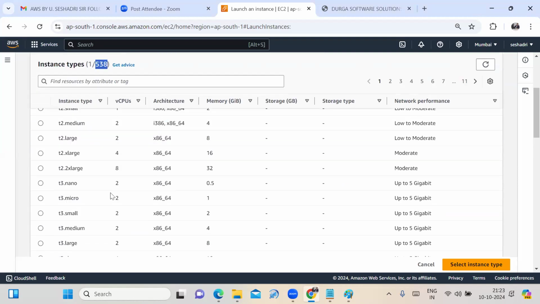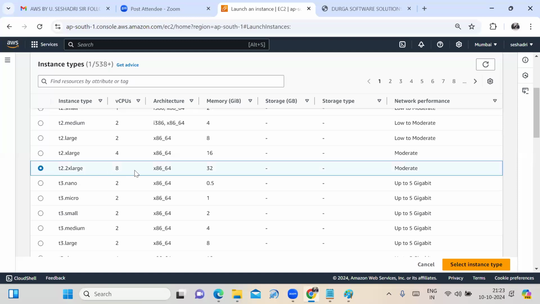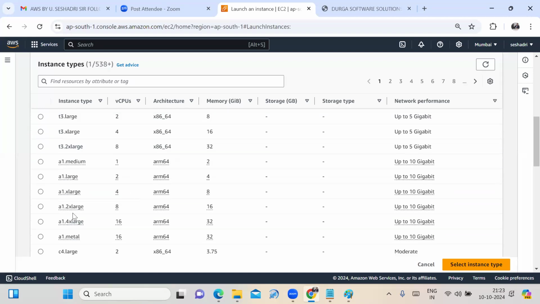Suppose you select T2.2xlarge: how many CPUs does it provide? 8 CPUs. How much memory? 32 GB. The network performance is moderate. Sir, if I choose A1.4xlarge, it provides 16 CPUs, 32 GB memory, and network performance up to 10 gigabit.